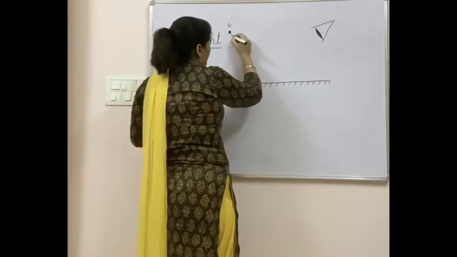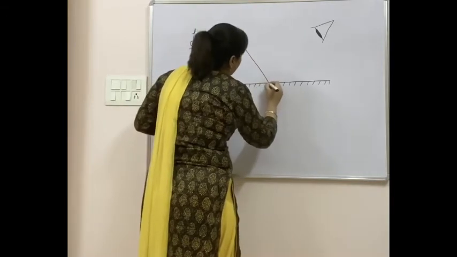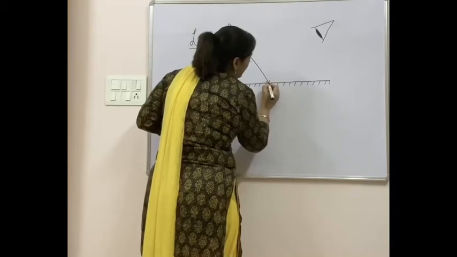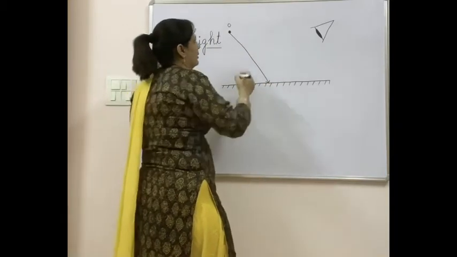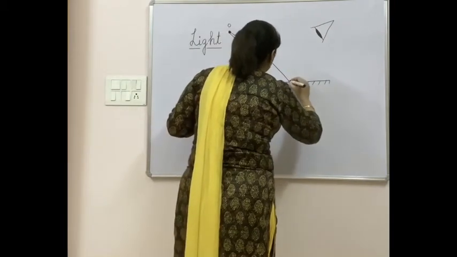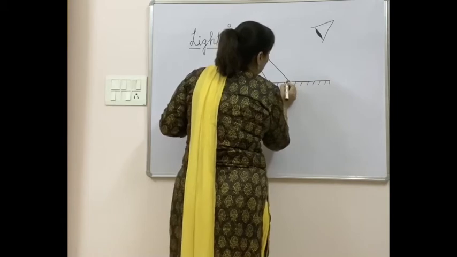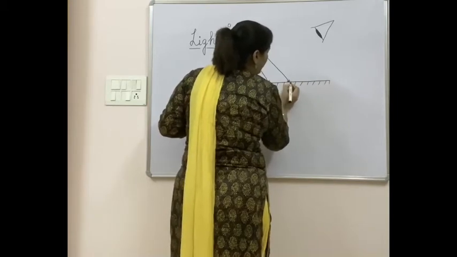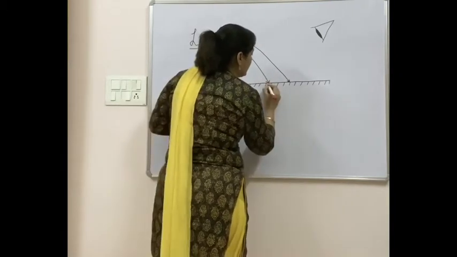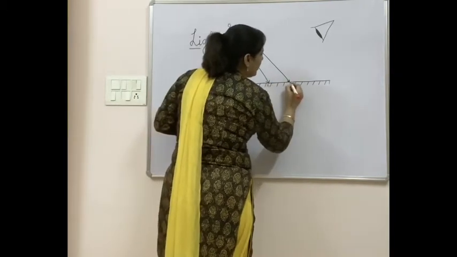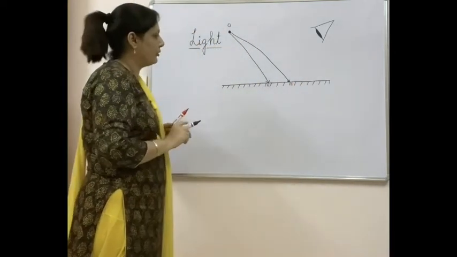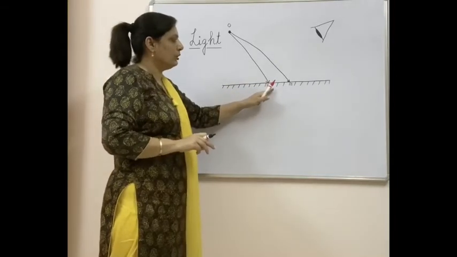So let one light ray is coming and it is striking here at plane mirror. This is the point of incidence. Then one more light ray is coming and that will also strike at another point. So there will be 2 points of incidence. This is point of incidence A, this is point of incidence B. So I got 2 points of incidence where the reflected ray has been striking to the plane mirror.